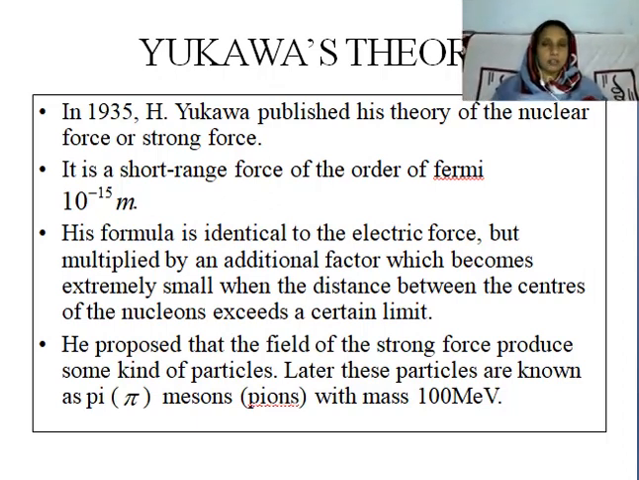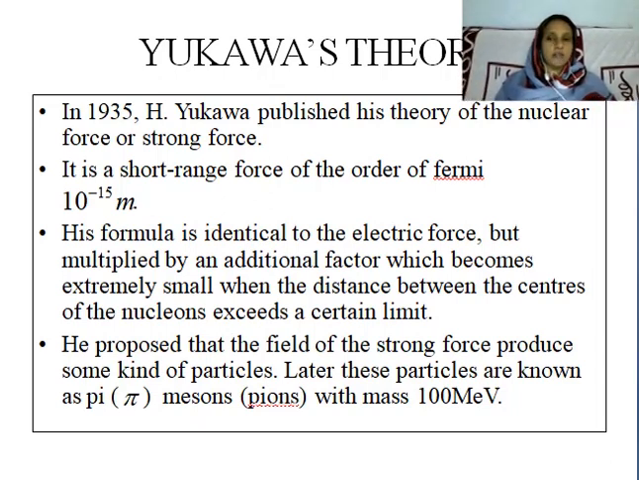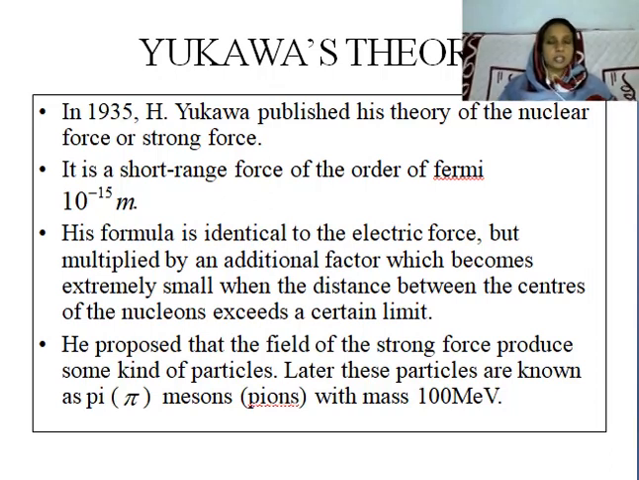The theory for the strong force was put forward by H. Yukawa. In 1935, H. Yukawa published his theory of nuclear force or strong force. It is a short-range force of the order of Fermi or 10 raised to minus 15 meter. In the case of weak force, it is of the order of 10 raised to minus 17 Fermi. But here the strong force is of the order of 10 raised to minus 15 Fermi.